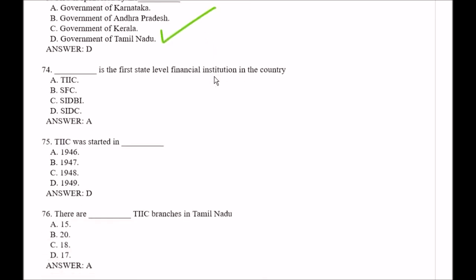Question 74 is, blank space is the first state level financial institution in this country. Your options are option A TIIC, option B SFC, option C SIDBI, option D SIDC. Here the right answer is option A, that is TIIC.